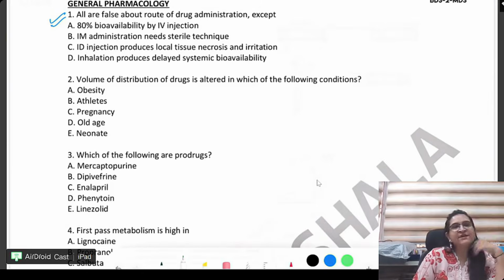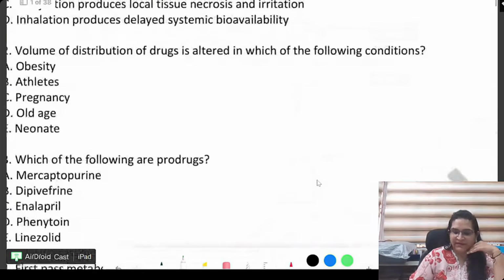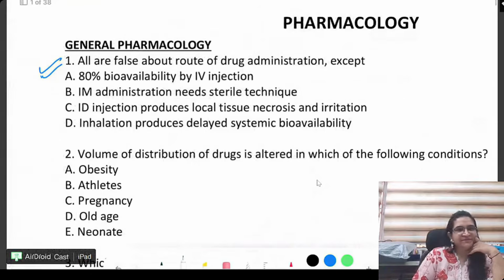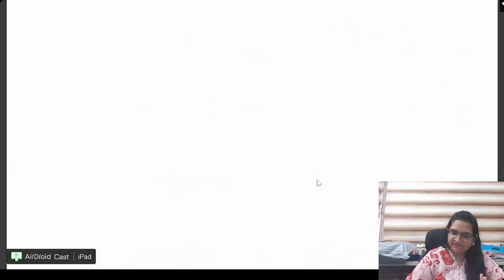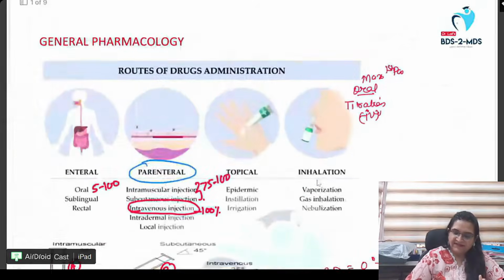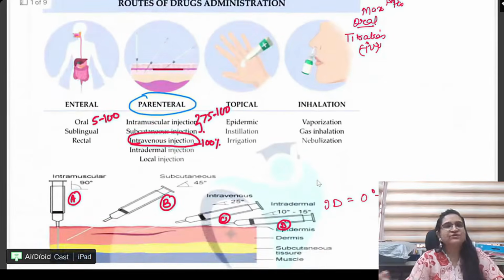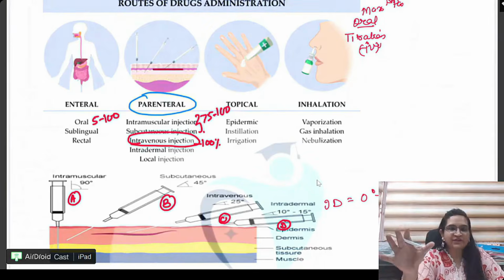All are false about the route of drug administration except. So, beta, route of drug administration is another important thing. First, let us do the concept and then you do this question. The concept is, okay, see beta. In this, we know the routes of administration can be enteral. Enteral means which is not going directly by an injection.